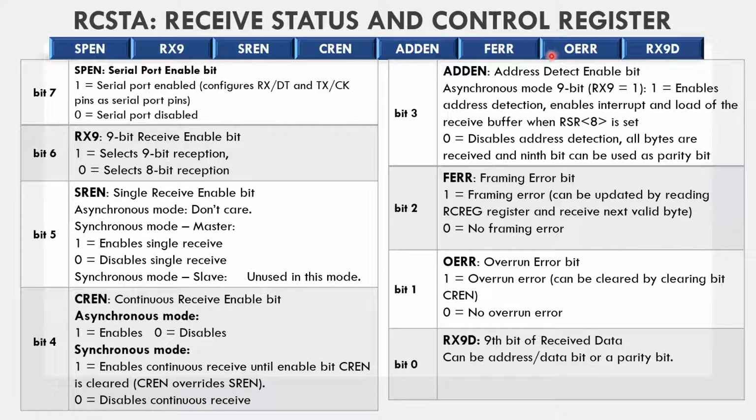Then next is OERR, that is the overrun error bit. If this bit is set, then the overrun error can be cleared by clearing the CREN, and if this bit is reset, then there is no overrun error. Actually, these are the status bits. Then bit number 0, RX9D, that is the ninth bit of received data, and it may be the address, data bit or the parity bit. So these are the two most important control registers which are related with the USART.